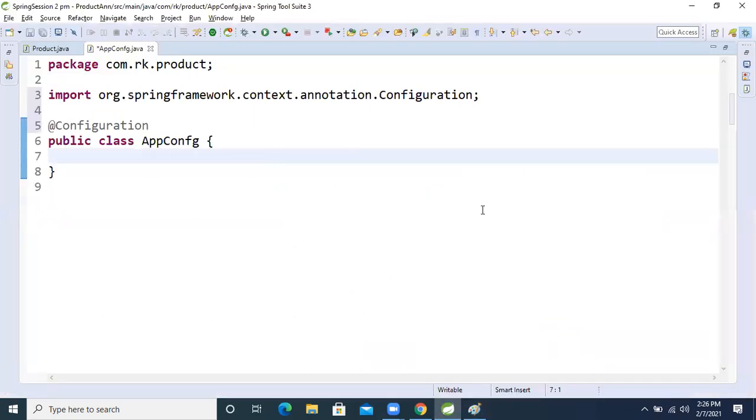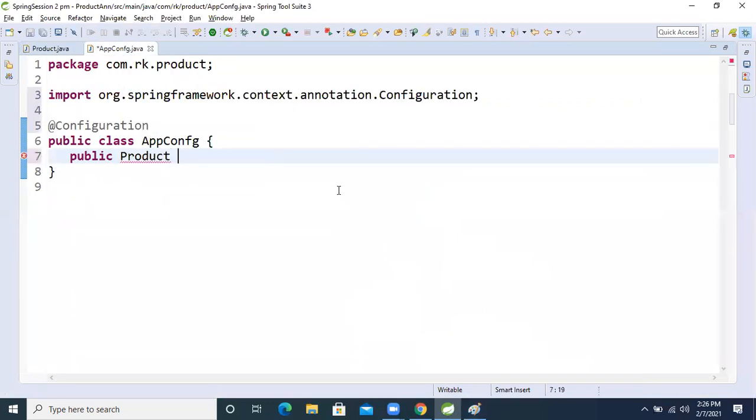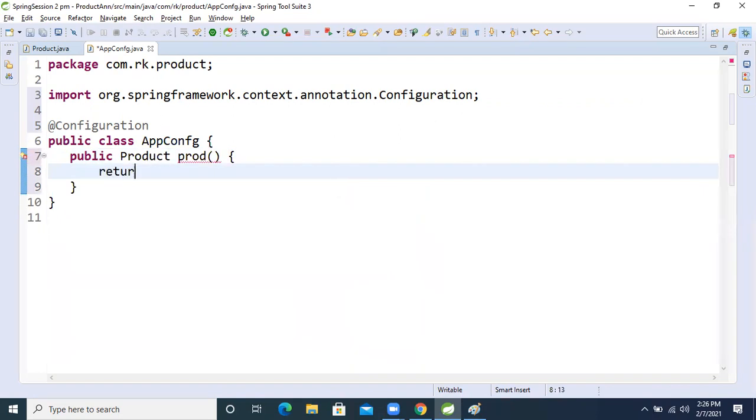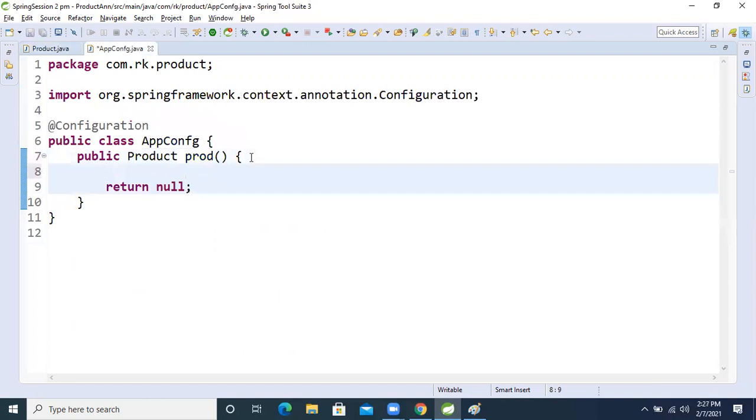So what will we do now? We will create one method: public Product, with the same class name as the bean. This is the core Java concept, guys. The return type needs an object, but we have not created the object yet, so I'm just returning null for now. We are performing setter injection. Inside this method we will create the Product class object: p equals new Product.